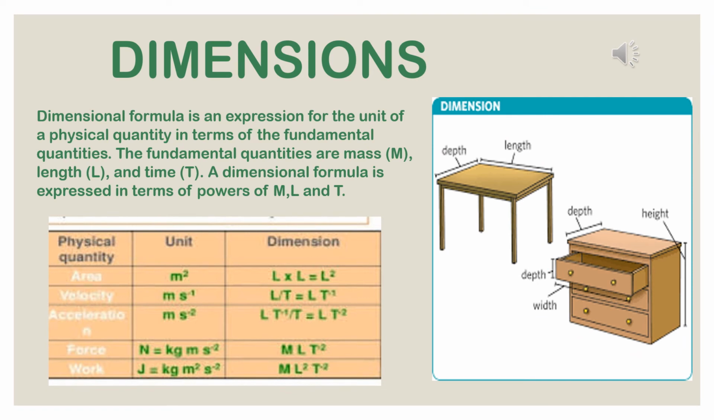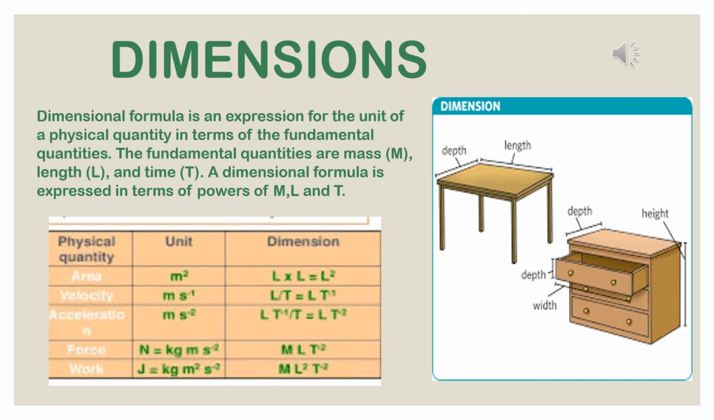Dimensions. A dimensional formula is an expression for the unit of a physical quantity in terms of the fundamental quantities. The fundamental quantities are mass, length, and time. A dimensional formula is expressed in terms of powers of M, L, and T. In a diagrammatic form, fundamental units, that means dimensions, have been shown over here.